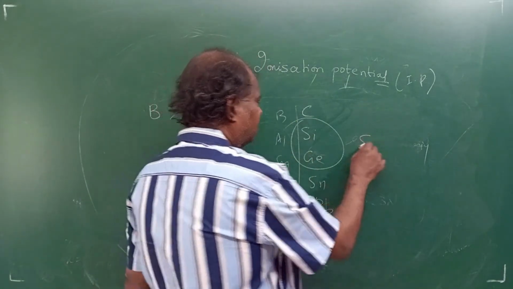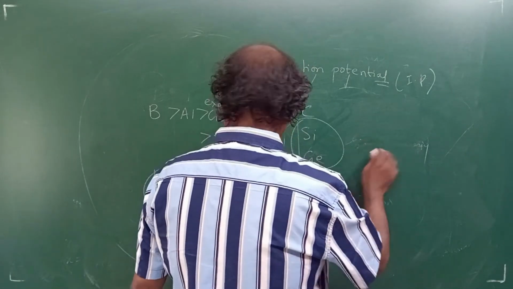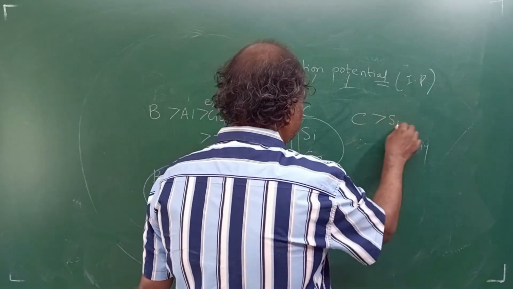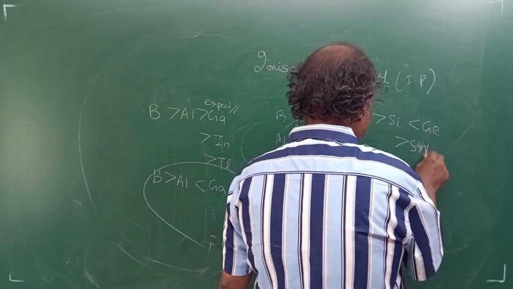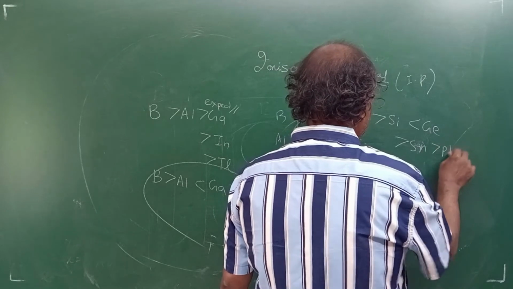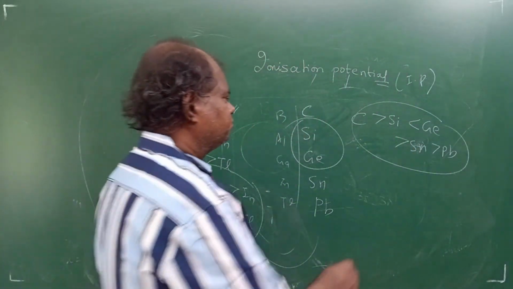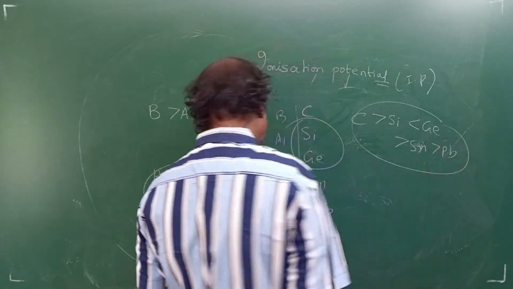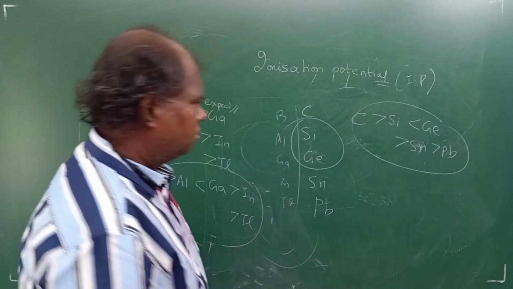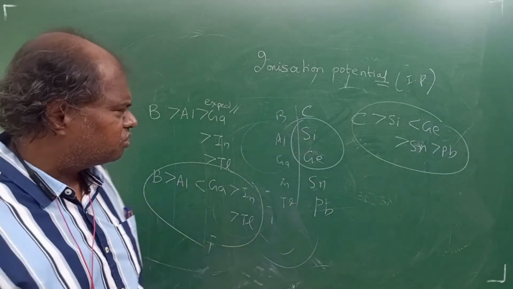Carbon is greater than silicon, but silicon is less than germanium, right? Germanium you can write here also.